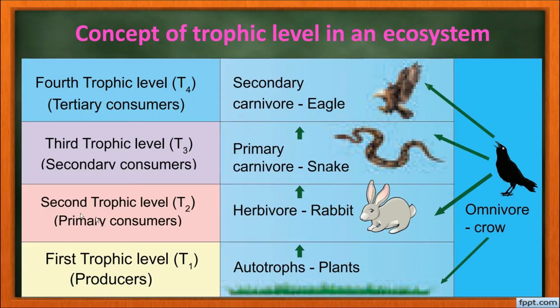The second trophic level is occupied by the primary consumers that feed on the producers. They are herbivores. These herbivores are eaten by the carnivores, which become the third trophic level. They are called secondary consumers. And these primary carnivores are eaten by the secondary carnivores, which lie on the fourth trophic level, or tertiary consumers. But organisms at all these levels can also be eaten by an omnivore like the crow.